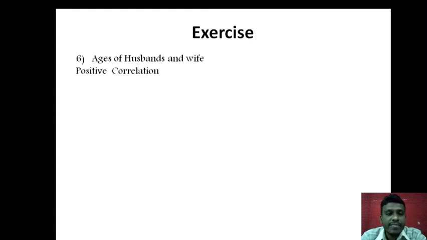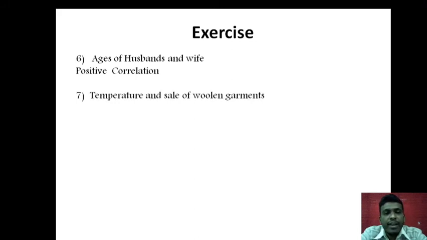The next exercise, temperature and sale of woolen garments. We see in rainy season and after rainy season, that is in November and December, when the temperature starts to fall, what will happen to the sale of woolen garments? They increase. As the temperature falls, the sales of woolen garments increase. Hence both the variables are moving in opposite direction, and hence it is an example of negative correlation.